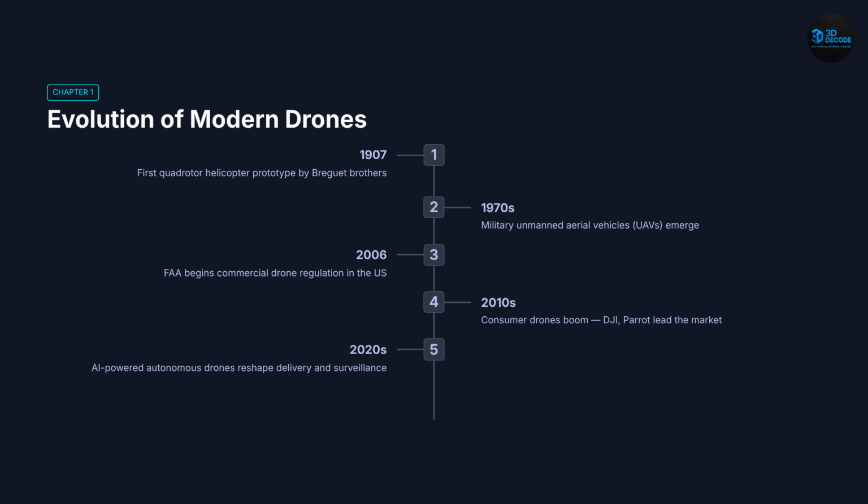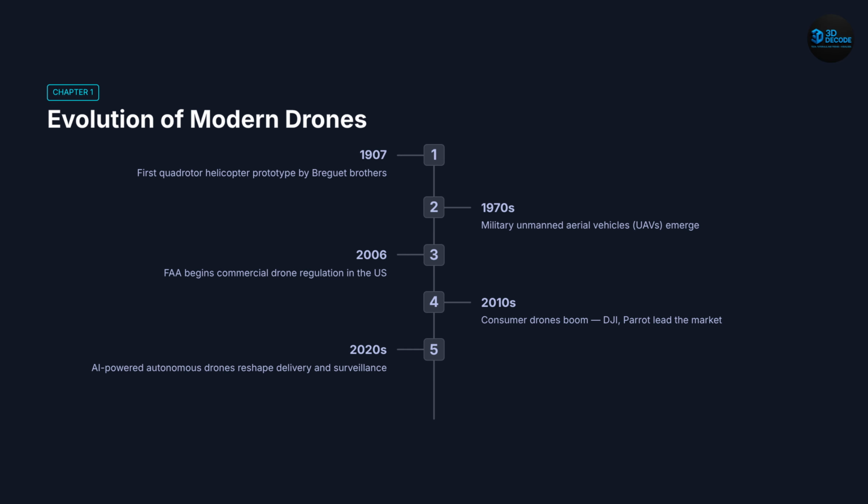Next, evolution of modern drones. The journey of drone technology began more than a century ago. In 1907, the Breguet brothers built one of the first experimental quadrotor aircraft designs. Military unmanned aerial vehicles emerged during the 20th century, but consumer drone technology exploded during the 2010s with companies like DJI and Parrot. Today, AI-powered autonomous drones are reshaping logistics, surveillance, agriculture, and transportation.